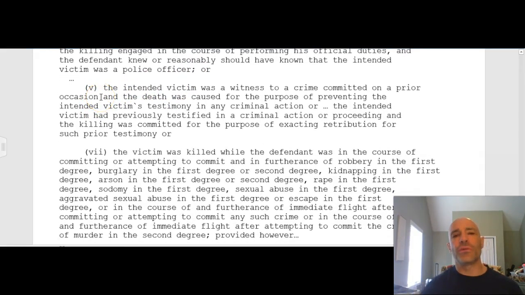Next, and I removed some. There are many, many aggravating factors that can lead to murder in the first. I just chose a specific group of them. The intended victim was a witness to a crime committed on a prior occasion, and the death was caused for the purpose of preventing the intended victim's testimony in any criminal action. So for this aggravating factor, the killing was motivated to stop someone from testifying in court, or it was done as revenge for someone that had testified in court.